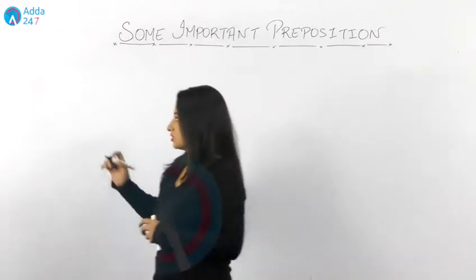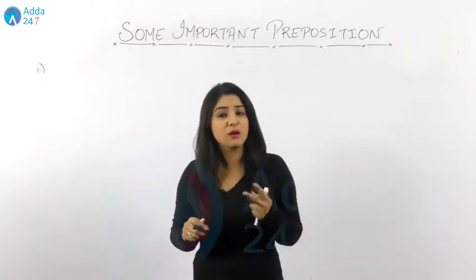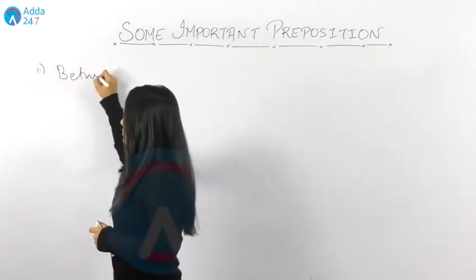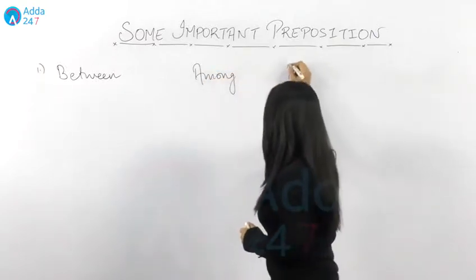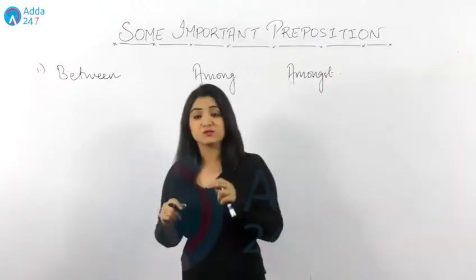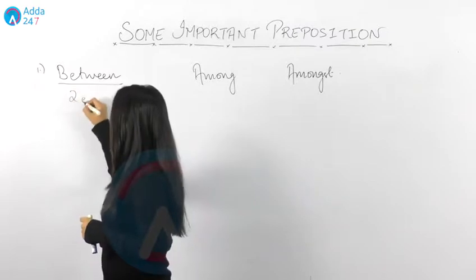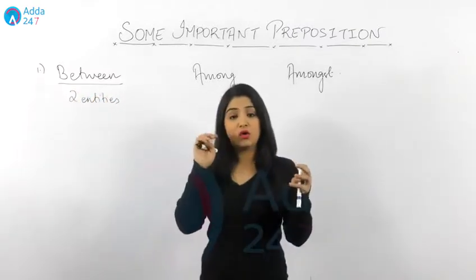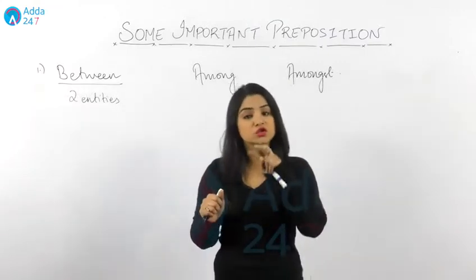There's one preposition we feel confused about: where to use between, where to use among, and where to use amongst. So let's discuss between, among, and amongst. Can you tell me where between is used? Yes, you're right. Between is used when we have only two entities, and you have to show a positional relationship between two things.